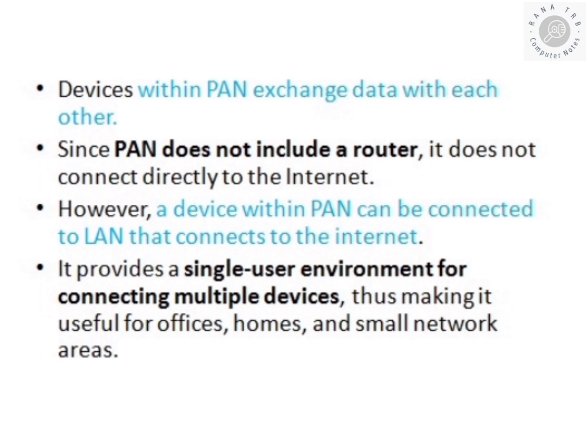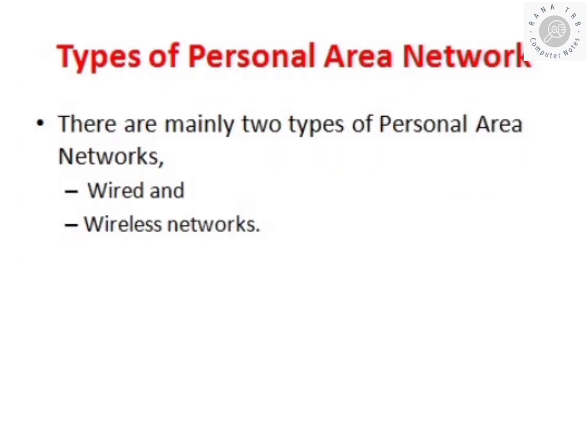Since a PAN does not include any router and does not directly connect to the internet, devices within the PAN can be connected to the LAN that connects to the internet. It provides a single user environment for connecting multiple devices, which makes it useful for an office, home places or small network areas. So PAN can be of only two types, either wired or wireless network medium.